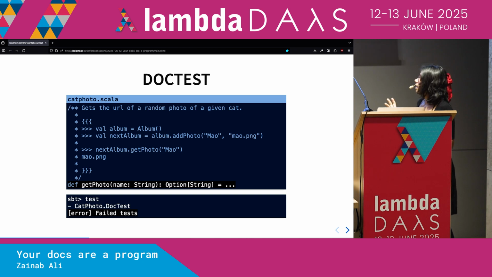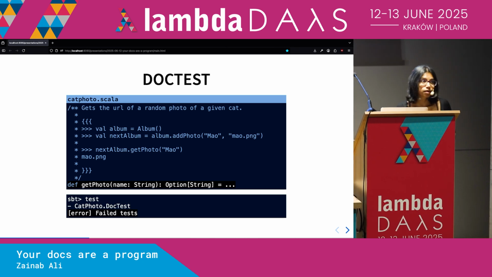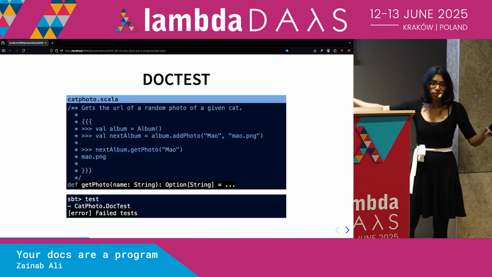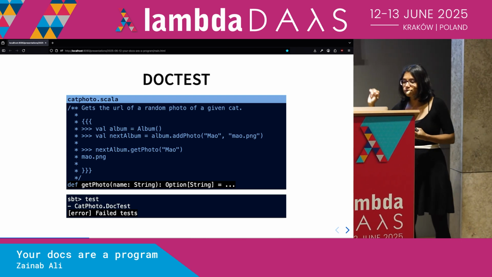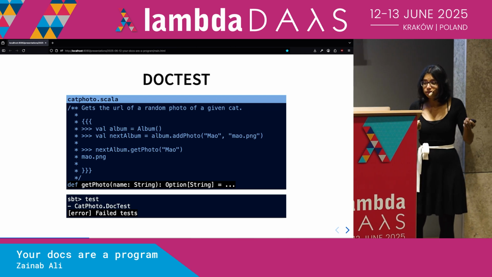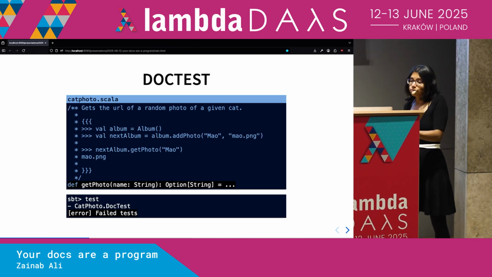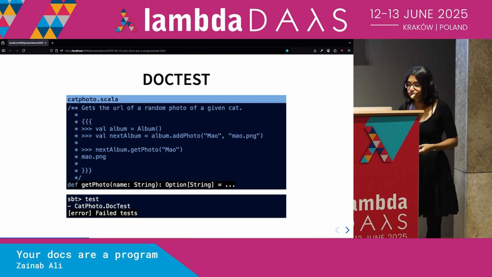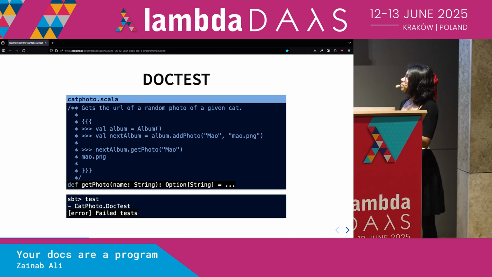Because say we decide to change the type of our function. Instead of just returning a string, if you've used maps, you'll know that just returning the thing out of the map is not actually what you want, because what if our value doesn't exist? We decide to return an option of string to represent the fact that maybe the photo for Mao wasn't there. We can easily do this, but forget to update our documentation.